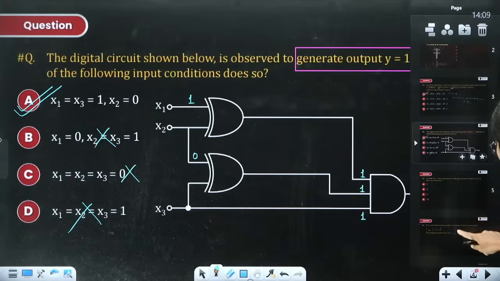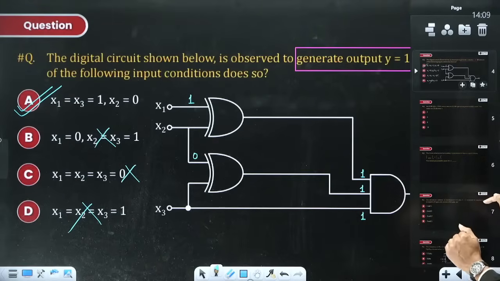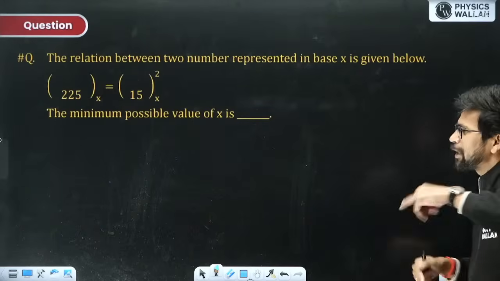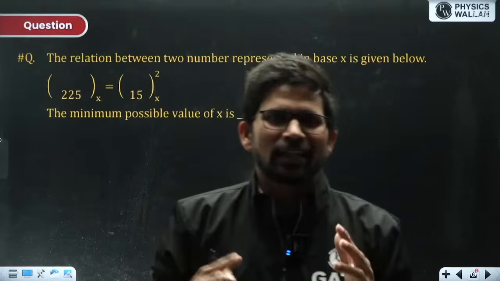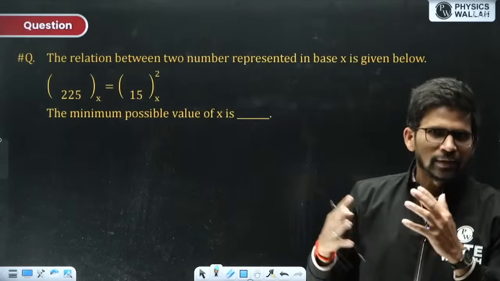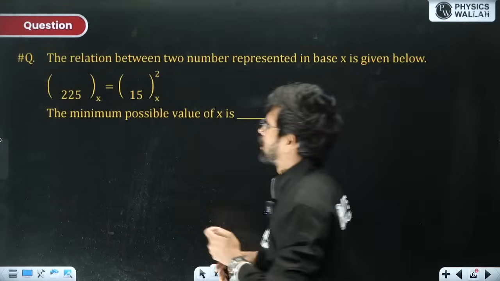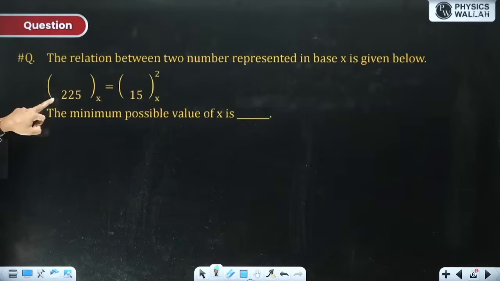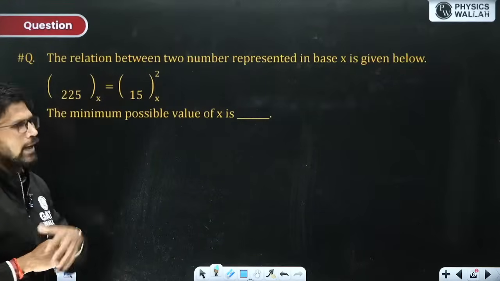Now let us solve a very beautiful question belonging to number system. Let us solve a tricky question. We'll mix it up, some easy and fundamental questions, some tricky questions. This is a very beautifully framed question. The relation between two numbers represented in base x is given: 225 base x is 15 base x square.